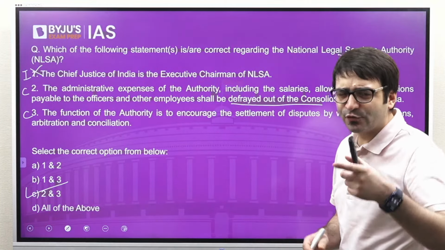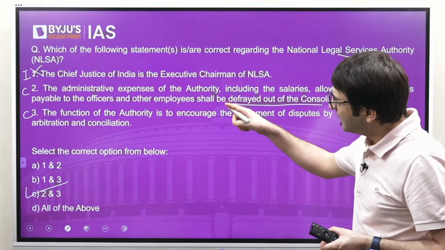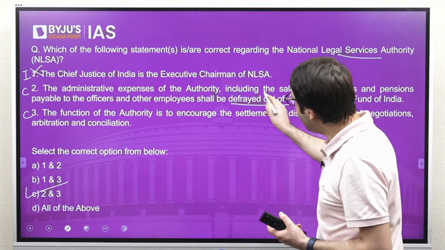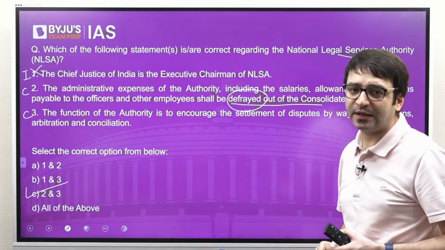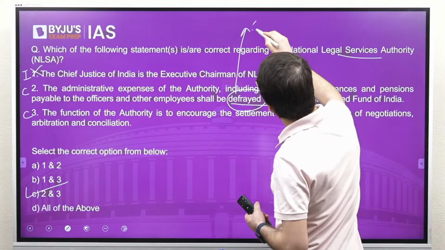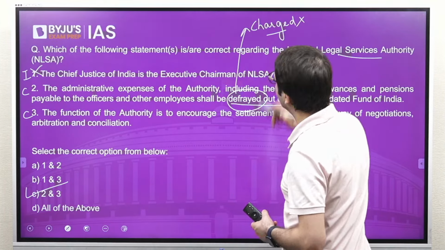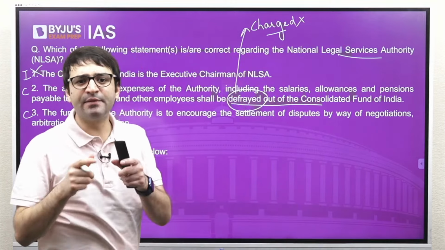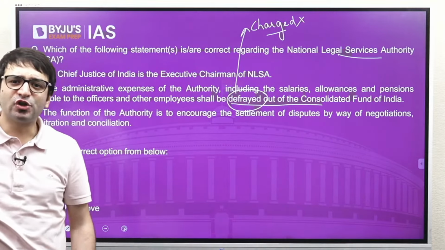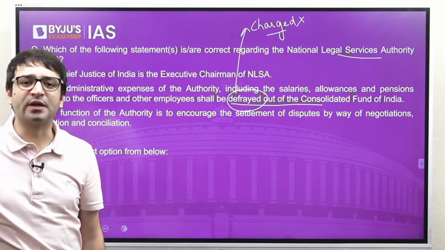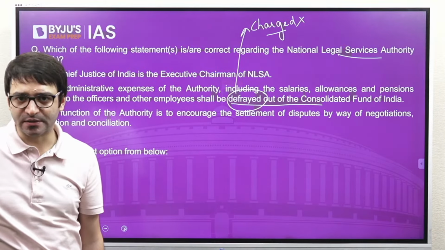Now this is where some of you may be confused. Statement 2 talks about the salaries being defrayed out of the Consolidated Fund of India. That doesn't mean the salaries are charged on the Consolidated Fund of India. Whenever there is an expense which is charged on the Consolidated Fund of India, Lok Sabha has no right to vote on those expenses.